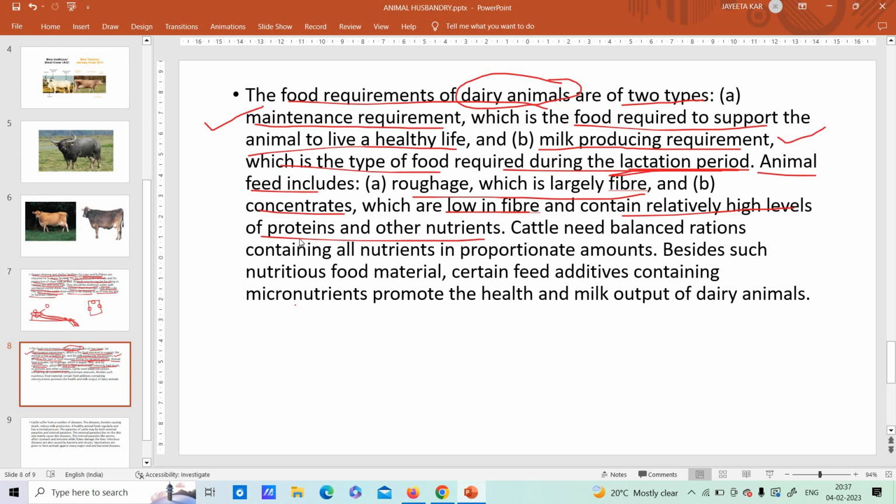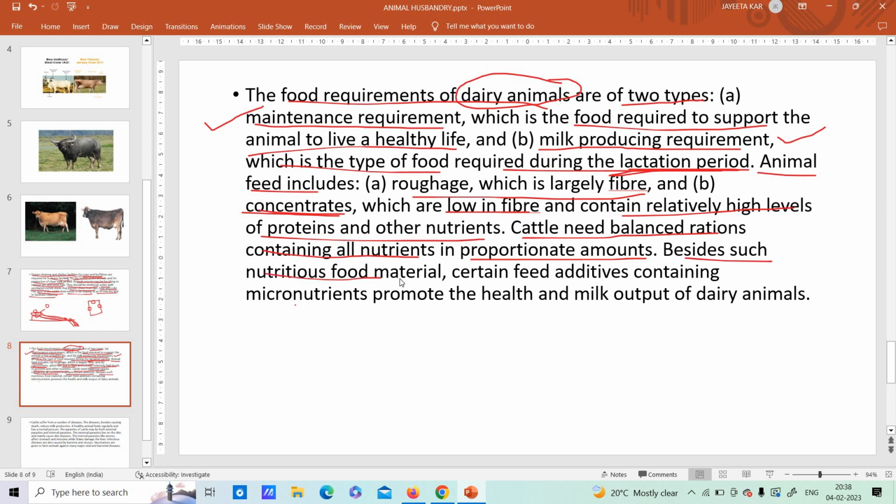But these concentrates are what? Number one is roughage. They will have roughage, the grasses that is required for their stomach, for the fibrous food. And the concentrate means anything which is rich in protein. Grasses are not rich in protein, okay? So anything which is rich in protein, like pulses, these are required by the animals. Now, cattle need balanced rations containing all nutrients in proportion, just like us. Like we need balanced nutrition, similarly cattle also need that balanced nutrition.